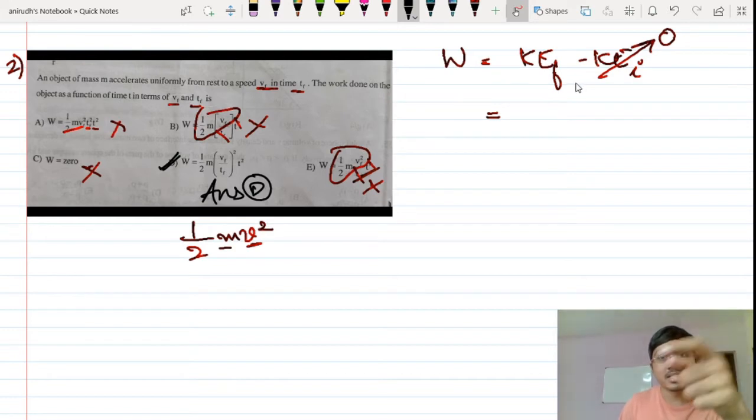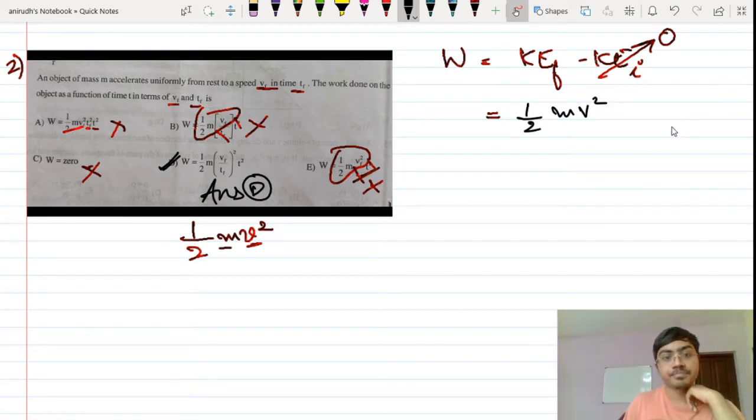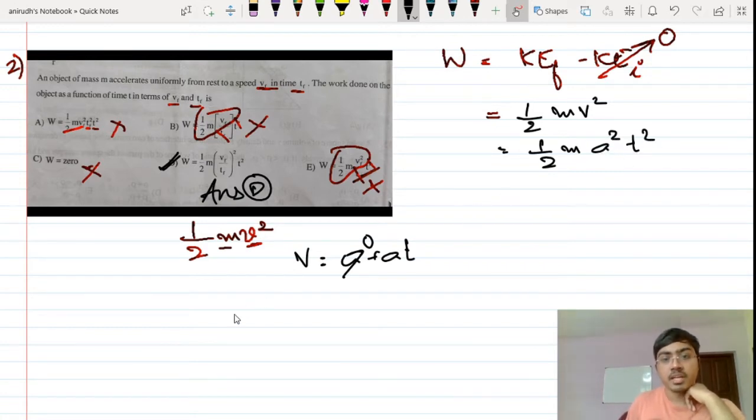But if you want to solve this in the correct way, I can show you that. So this is equal to half mv square. Now v is equal to u plus at. u is equal to 0. So you can take this as half m a square t square. Now as we know, it reaches a velocity vf in time tf. So vf is equal to a multiplied by tf.